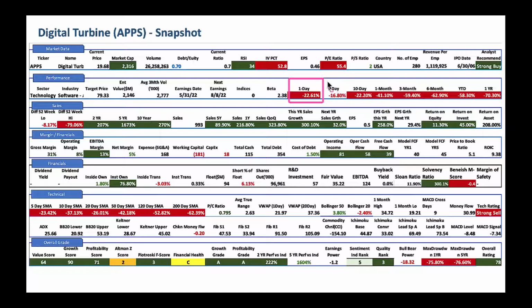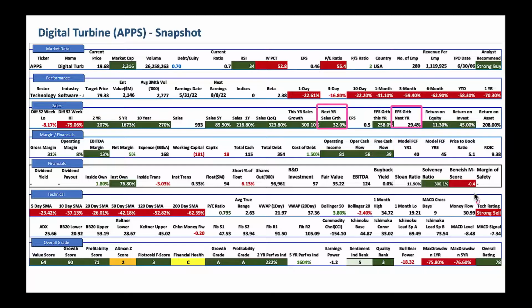All right, look at the performance here, not too great. They're down big time. And as you scan through, they've done great in 2 years and 5 years and even 10 years, but near term they're struggling. And as we talked about earlier, they got nice free cash flow, no big deal. And look at the expectation here. Next year sales growth, double digit. Next year EPS growth, also double digit. As you can see here, it's a growth company.